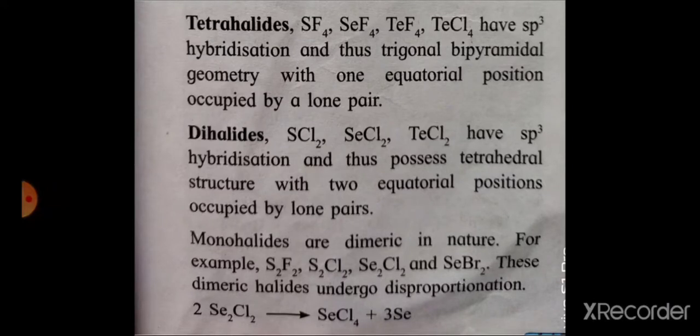Means there is the loss of electrons and oxidation takes place. And in the second case, elemental selenium is formed. There the reduction takes place. This selenium dichloride undergoes reduction and forms elemental selenium. There is a gain of electrons.